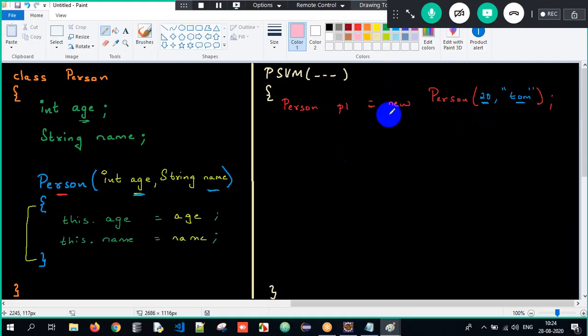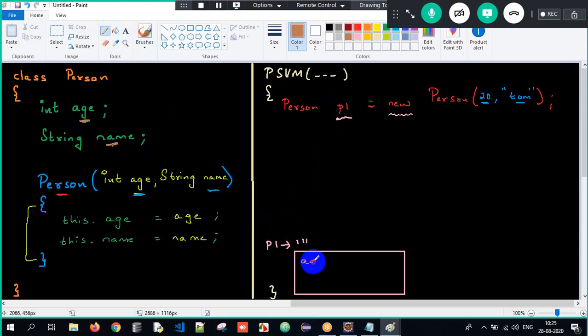Now internally what will happen? When I say new, an object will get created internally. One object will get created internally, and the address of the object is 111. Who is pointing to that object? p1. What is the job of the object? To store the non-static properties within the memory. So the age will get initialized to 0 because the default value for int is 0, and the name will get initialized to the default value null, because it's a string.